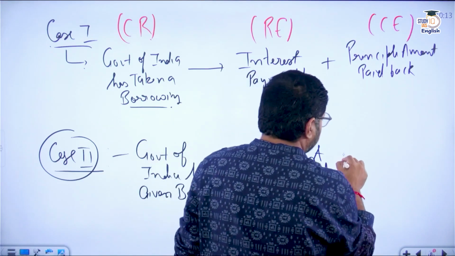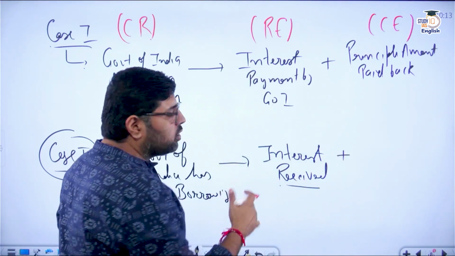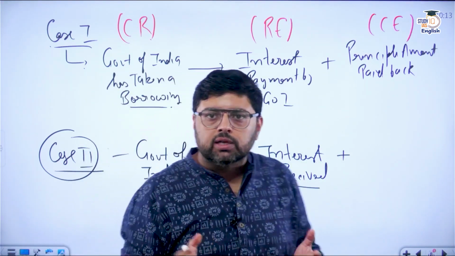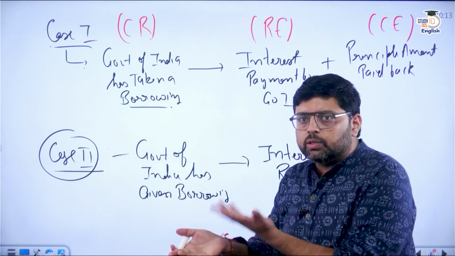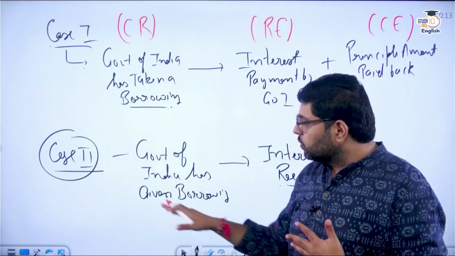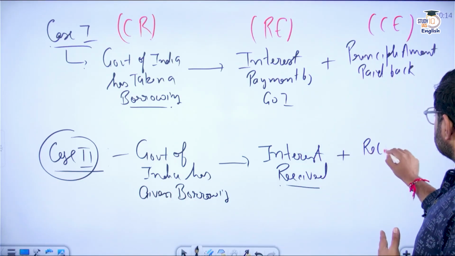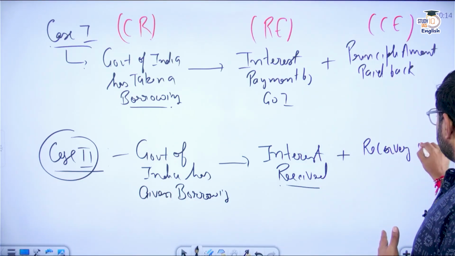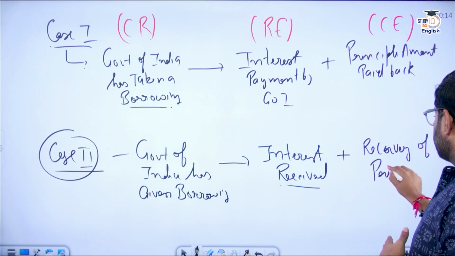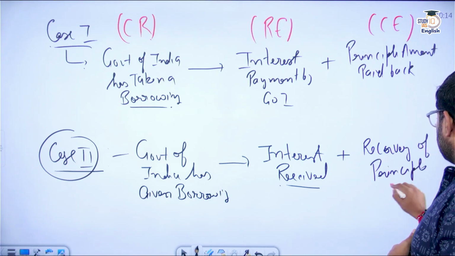Interest received. Plus, once the maturity time period is over, for example, if they have given a borrowing for 3 years, then after 3 years there will be recovery of this principal amount, or borrowing amount. So you can say recovery of principal amount.